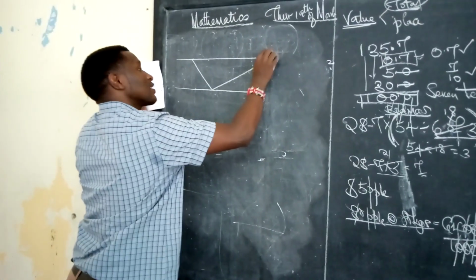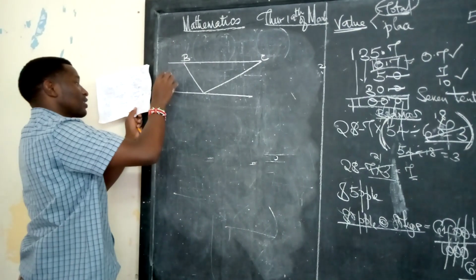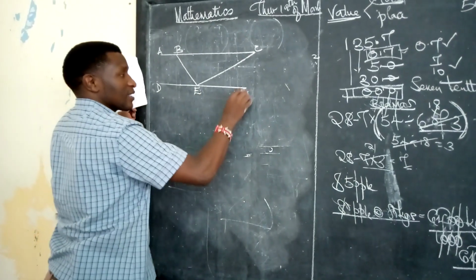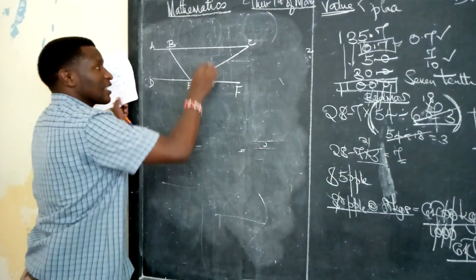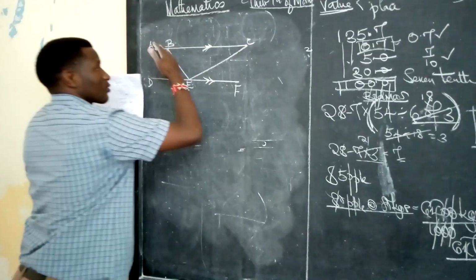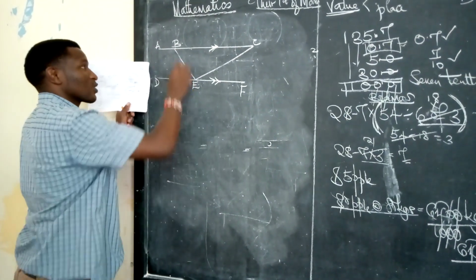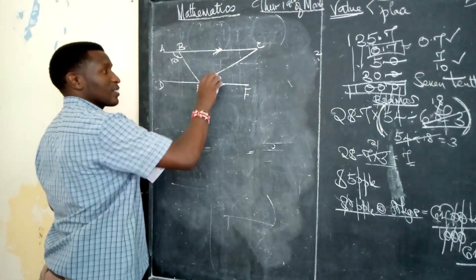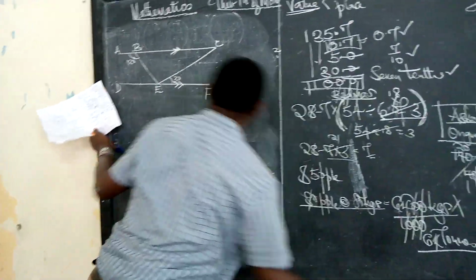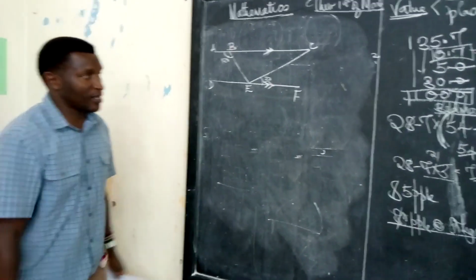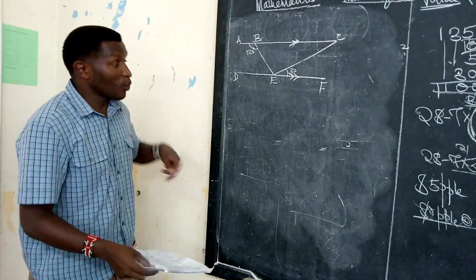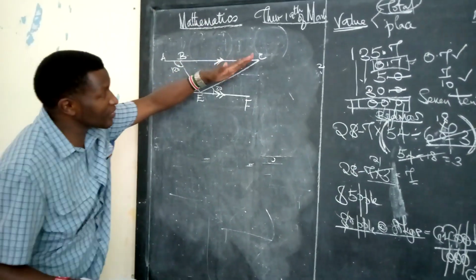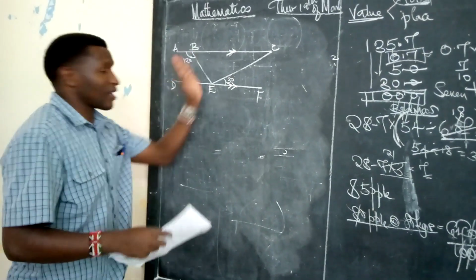We have this point as point C, this is point B, this is point A, and I'll be a bit fast. I know this is not the first time you are hearing this. This is E, and this is F. We've been told that this line here is parallel to this one, meaning that there's a transversal, and also this other one is a transversal. We've been given this one as 120 degrees, and another angle here has been given to be 30 degrees. If that's the case, we can comfortably get the angles here. And I told you, young boys and girls, when you want to do these questions, deal with one transversal after the other. I prefer to start with this one.